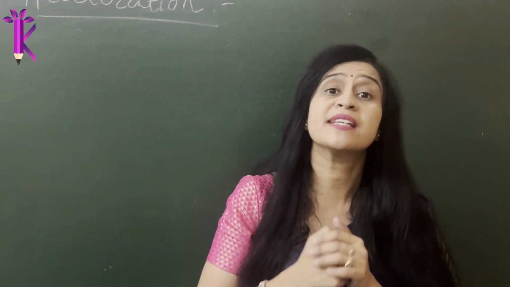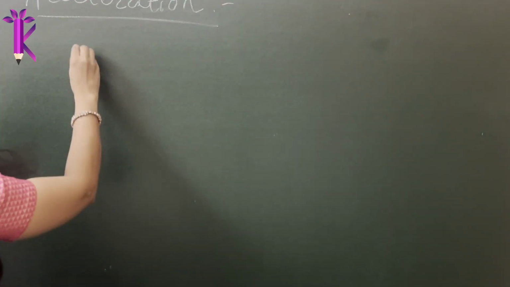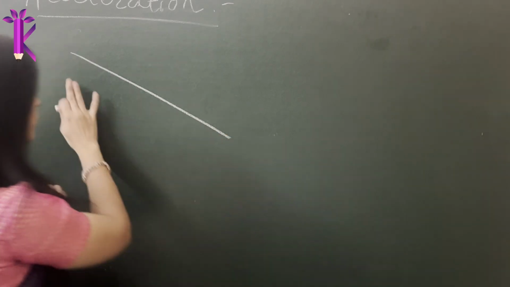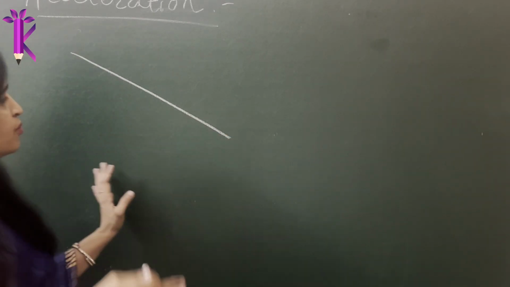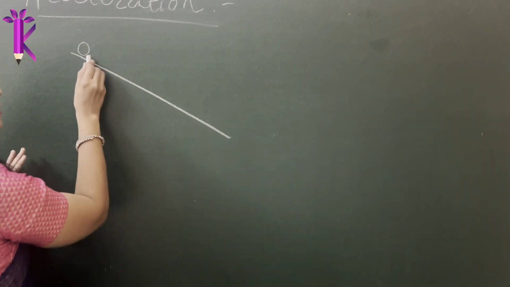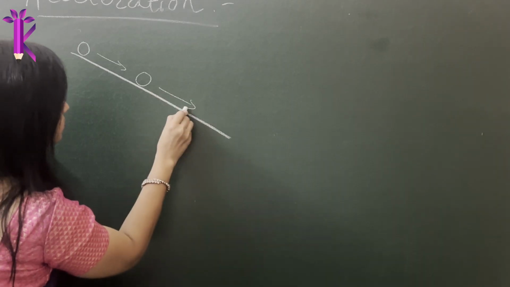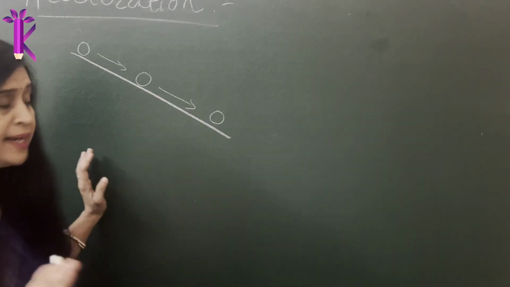So what he did was he did an experiment. He took an inclined plane, something like this. So this was a smooth inclined plane, which was assumed to be frictionless, and he took small balls and he started rolling them over. So he saw that there are a few observations he made.